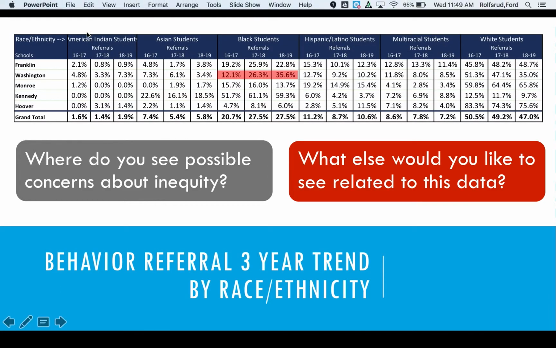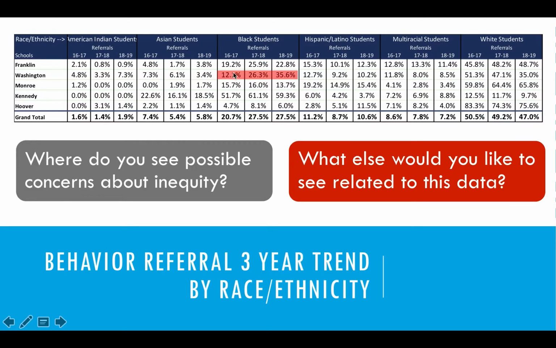So I'm going to stay focused in on Black students at Washington, and now I'm seeing an even more complete picture because I'm seeing 12.1% of the referrals in 16-17 were written for Black students, 26.3% in 17-18, 35.6% in 18-19, and now that I know that less than 7% of the students at Washington are Black, and I know that this trend seems to really be ramping up, this is something that I would be concerned about, and I would want to make sure that going forward we are addressing that and seeing if there are some things that we could be doing at that school to help with what seems to be a situation that is getting